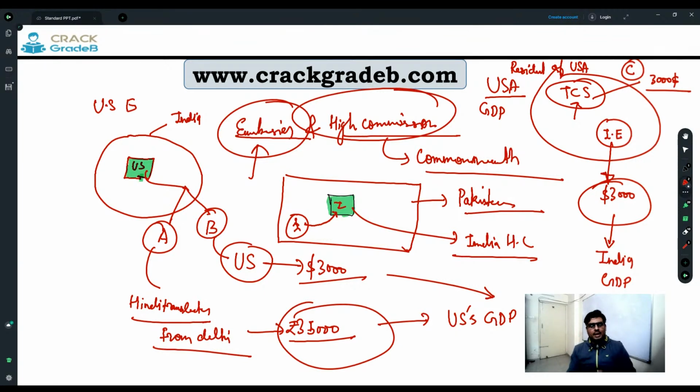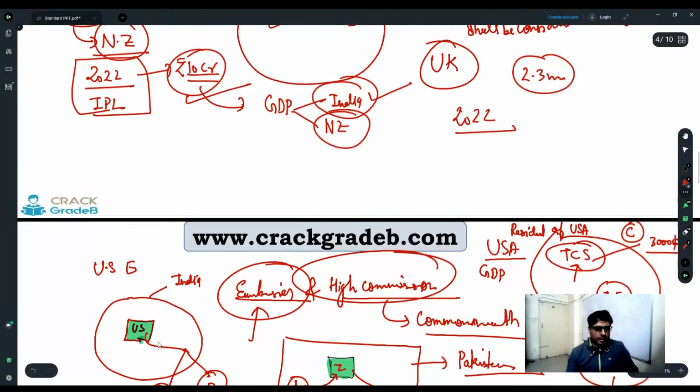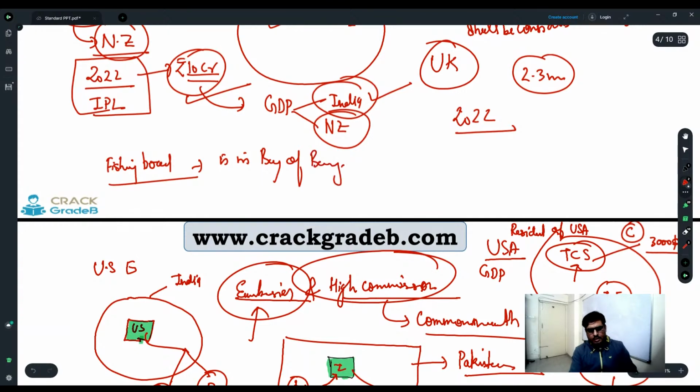So, for example, a fishing boat. Suppose a Chinese fishing boat is in the Bay of Bengal, right?